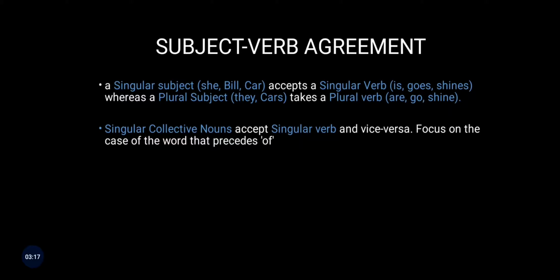In a similar sense, collective nouns can be either singular or plural. If I say a herd, it is only one herd that I am talking about. But if I say herds, it is more than one herd. So whenever I see a singular collective noun, I will use a singular verb. On the other hand, if I have a plural collective noun, I will be using a plural verb.